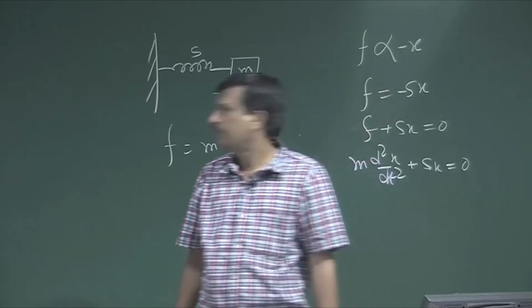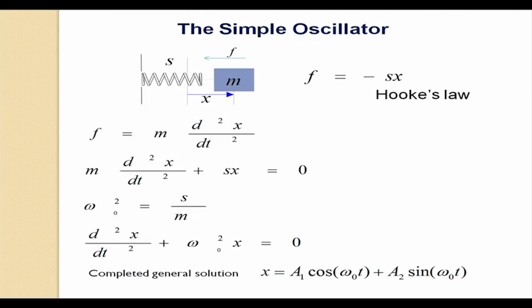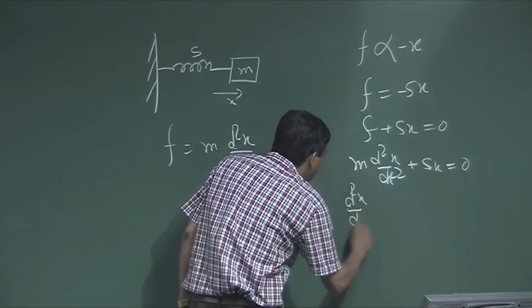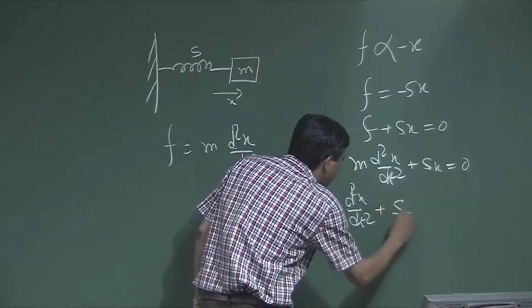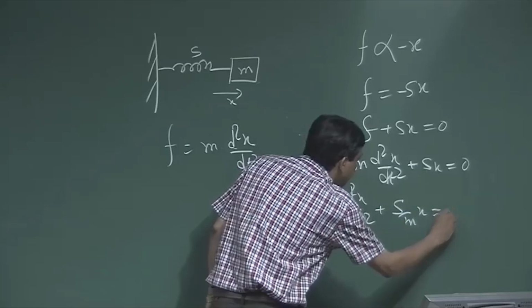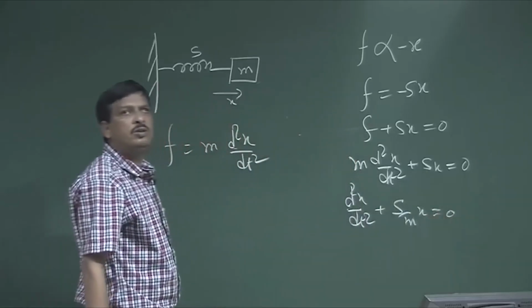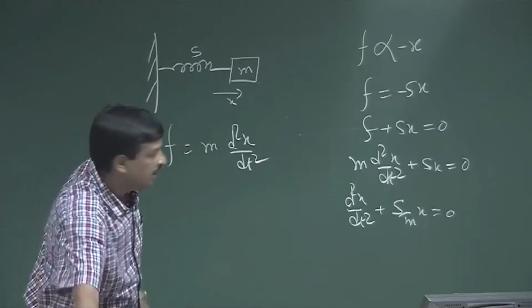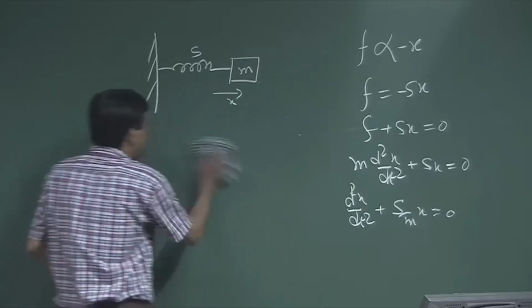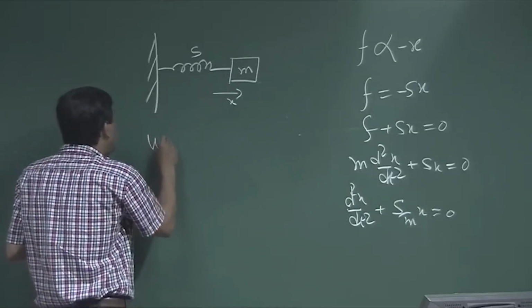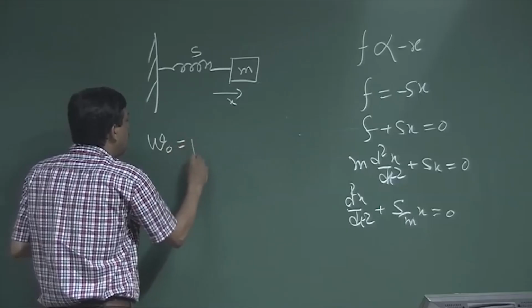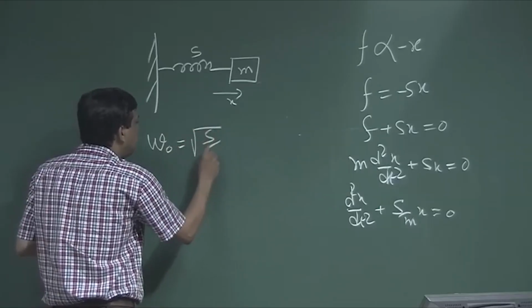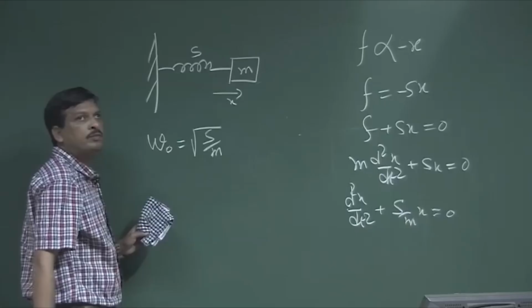Okay. So, d2x by dt square plus s by m x is equal to 0. Now, if I consider that s by m, let us say omega 0 is equal to root over of s by m.